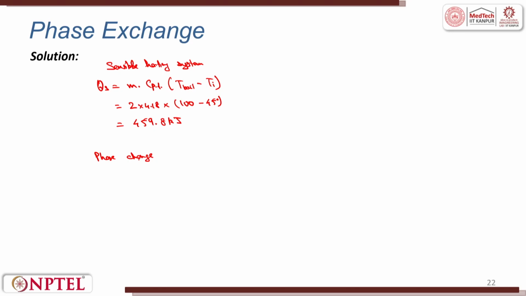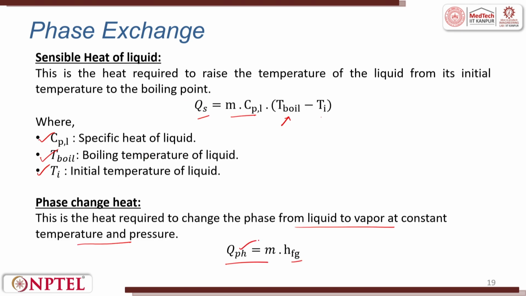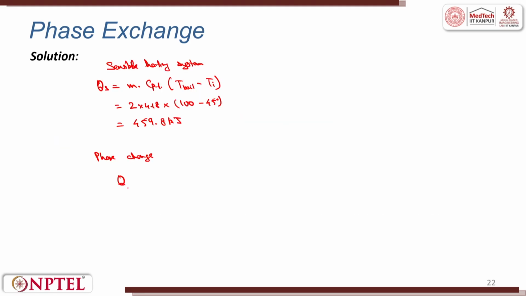Then we have the phase change, because it changes from liquid to gas now. Q for phase change is mass into the enthalpy HFG.